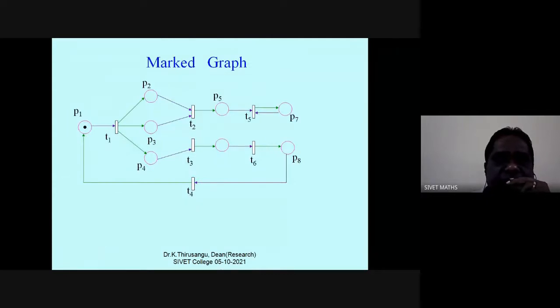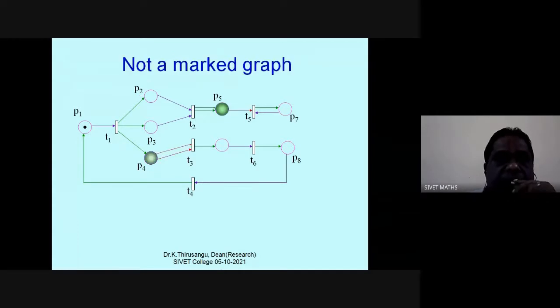You might have seen this. In this Petri net, there are 8 places. In all the 8 places, there is only one input and only one output. I am not worrying about transitions. I am only worrying about the places for the case of marked graphs.